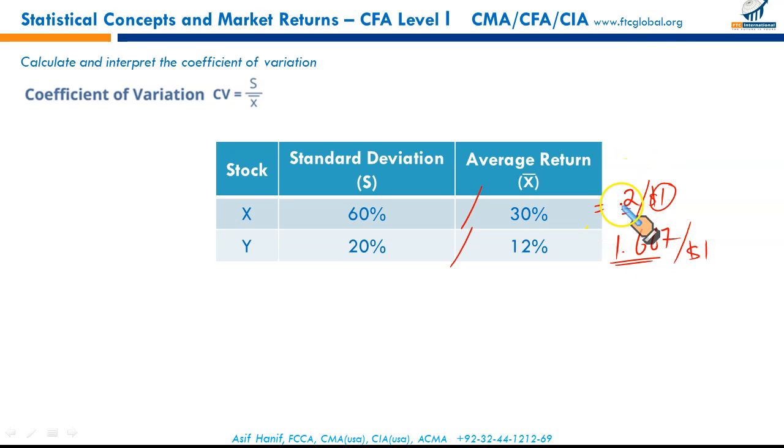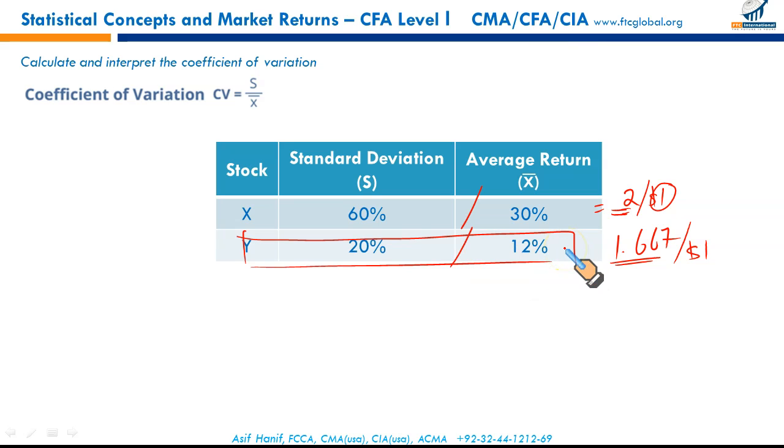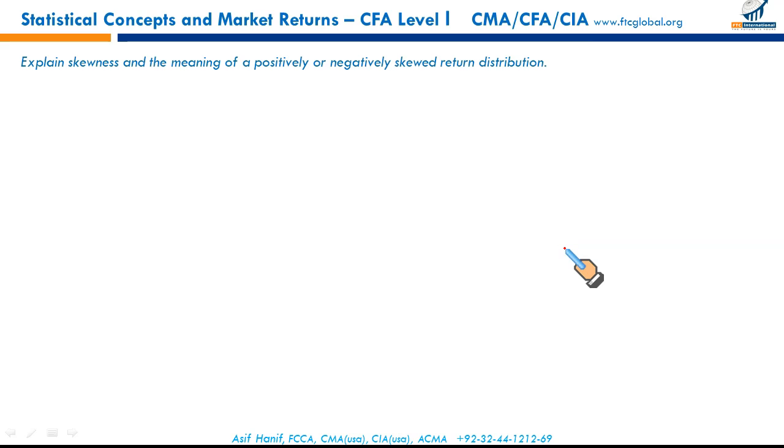In other words, in the first case, X, the standard deviation is 2 per $1 of return, and for Y, the standard deviation is 1.667 per dollar of return. So on a risk-return basis, Y seems to be a better option. So this is how we use the coefficient of variation to select between different investment opportunities.